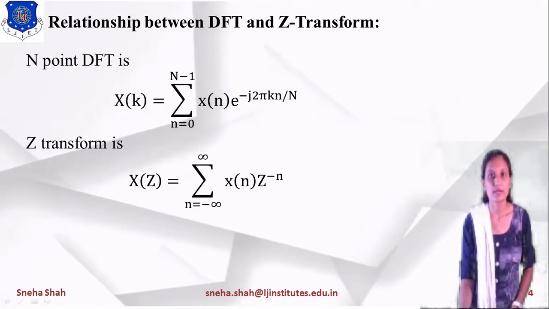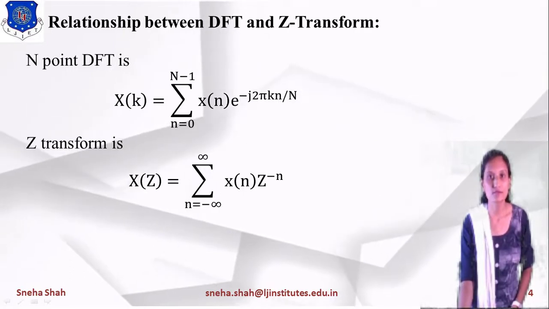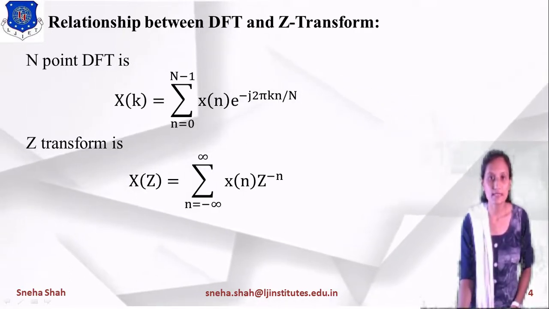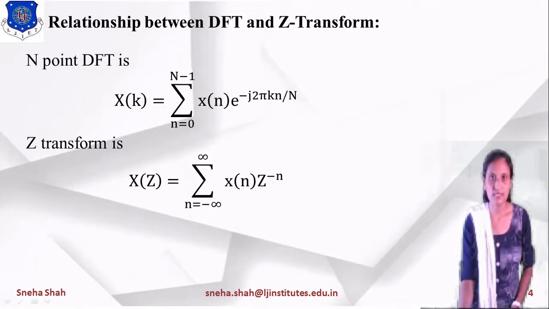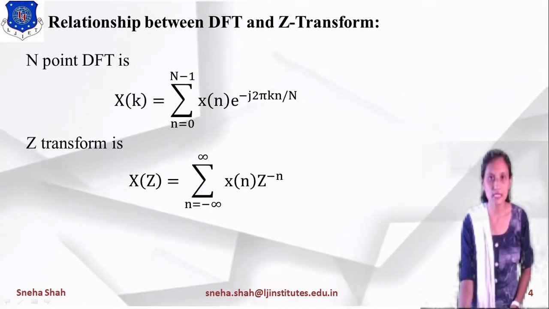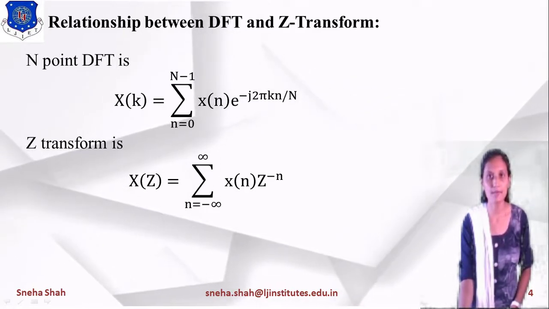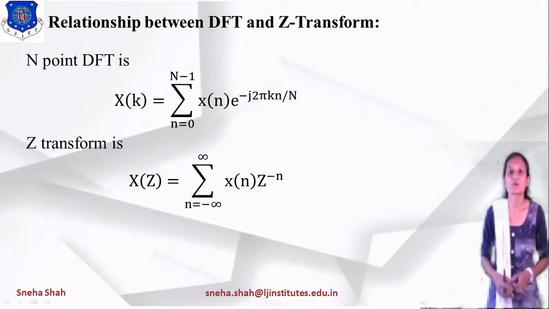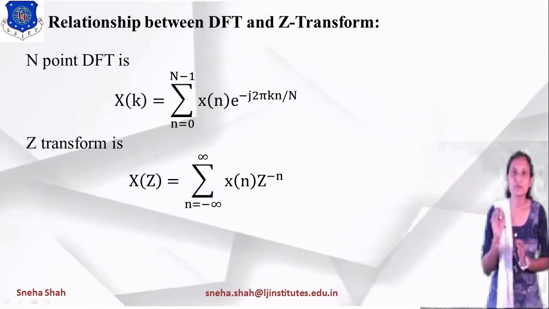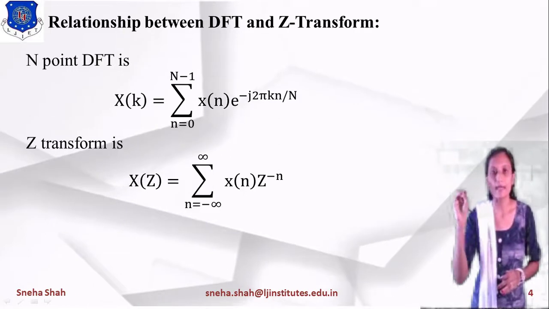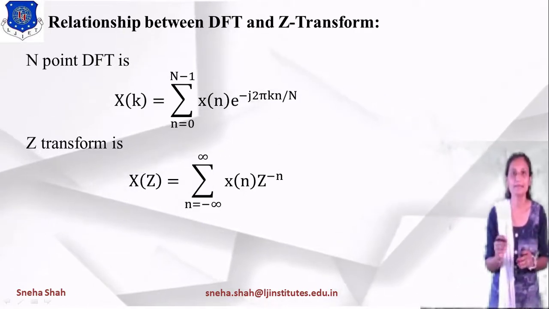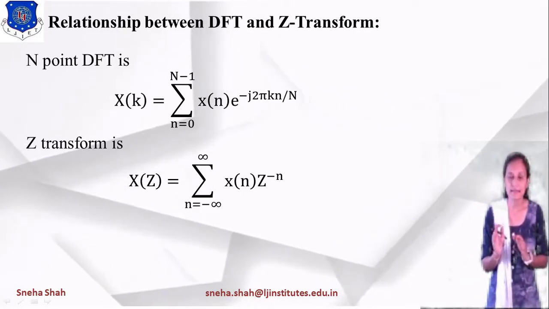Now you can see that the term x of n is the same, and this minus n is also the same. So the difference is that here the term is z, whereas in the DFT the term is e raised to j 2 pi k by capital N. So when we take z equals e raised to j 2 pi k by capital N, at that time the DFT will look like the Z transform.